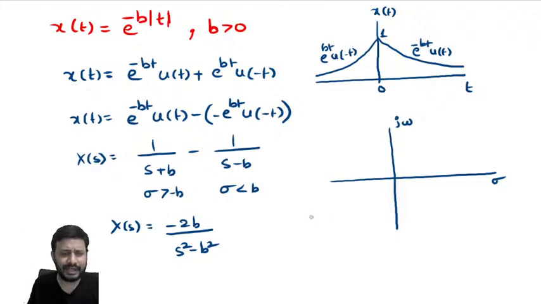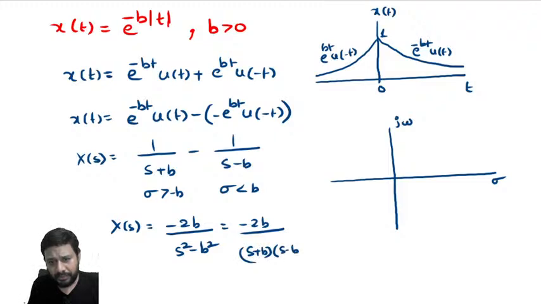Take some value of b greater than 0, your wish, 2, 3 something. Let me simplify this one: minus 2b by s plus b into s minus b. There are no zeros, only poles are there. One pole is located at b. B greater than 0 means this one. The other pole is located at minus b.